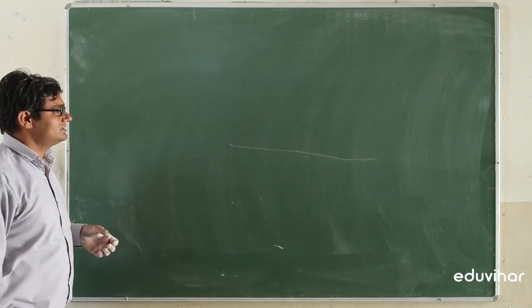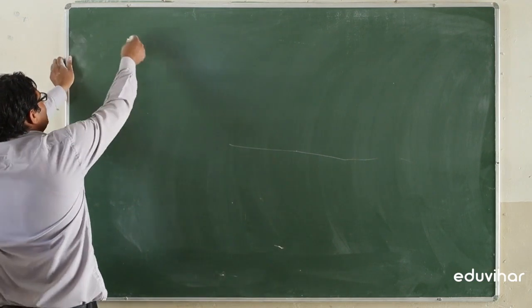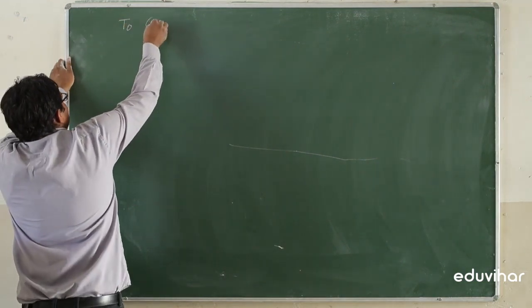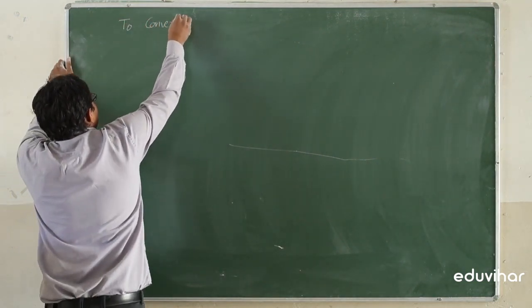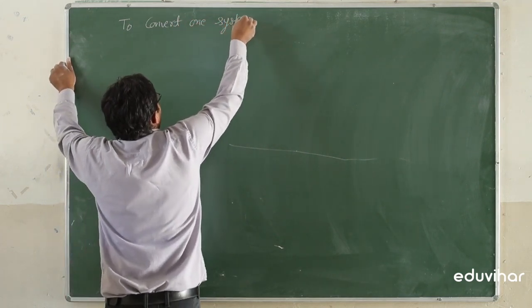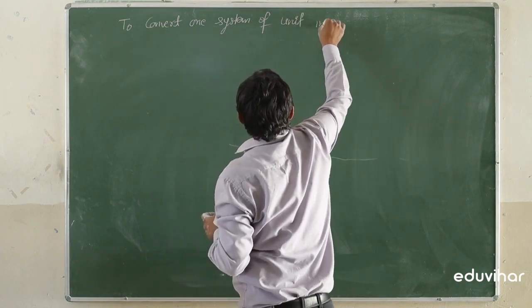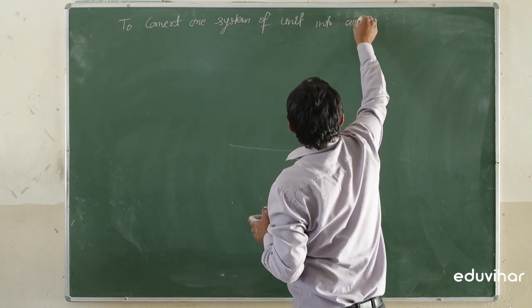Now we will discuss the third application of dimensions: to convert one system of unit into another system.